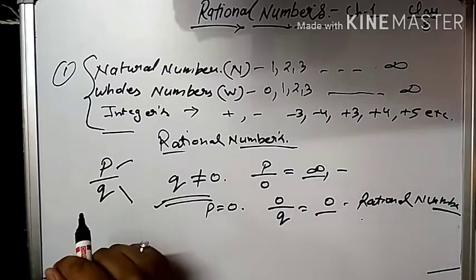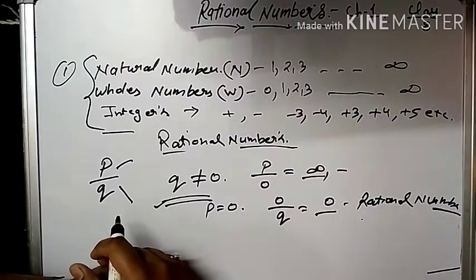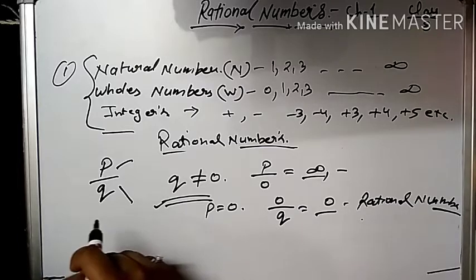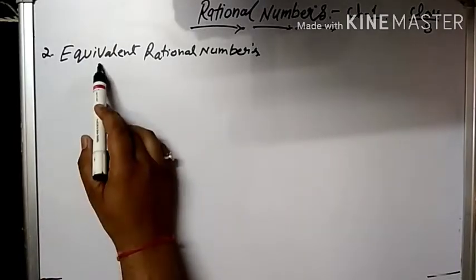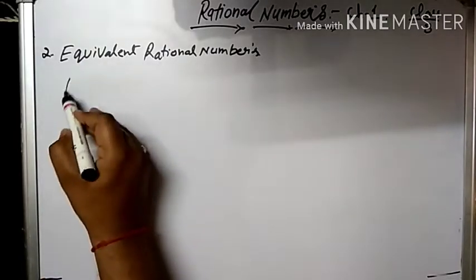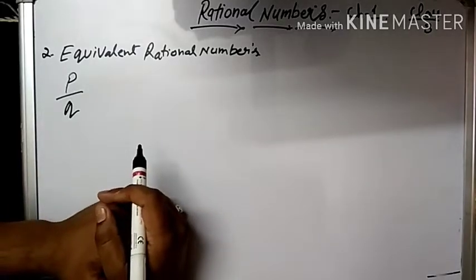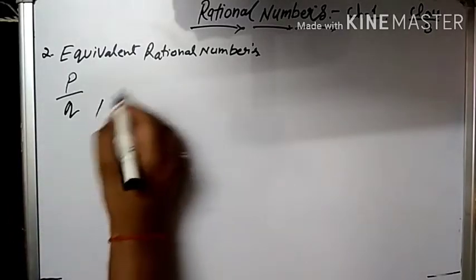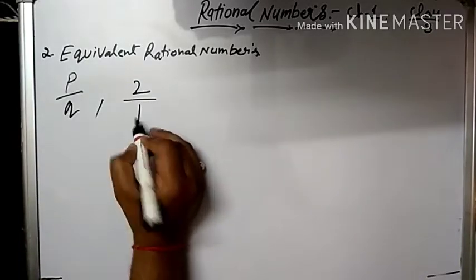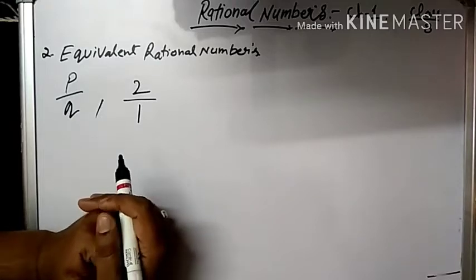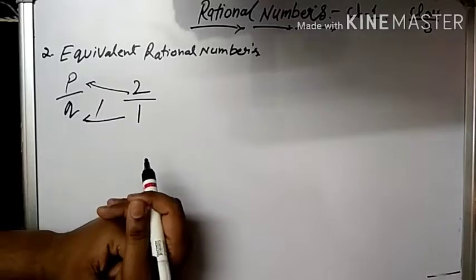Understood this? So till this point you have understood what rational numbers are. Now we will move to the second point, that is, equivalent rational numbers. We already know that all rational numbers are in the form of P upon Q. If we say 2, is 2 a rational number? Yes, because it has 1 as the denominator, so it can be categorized with P as 2 and